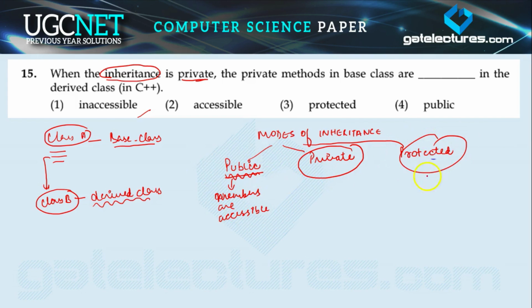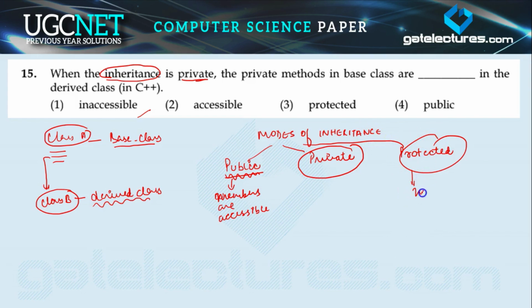In this case, whether it's a derived class or other class, all types of classes are able to access the members which are present in the base class, right? And in protected there is a slight difference that only and only derived classes are able to access the members of the base class. No other classes are able to access those members. Okay.